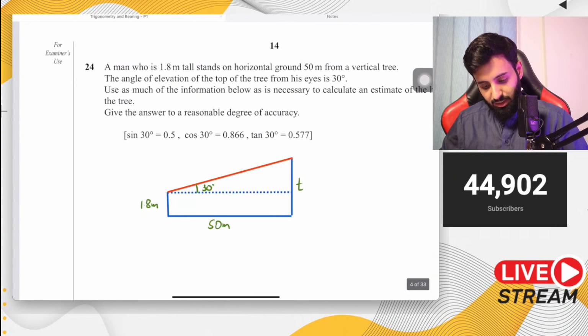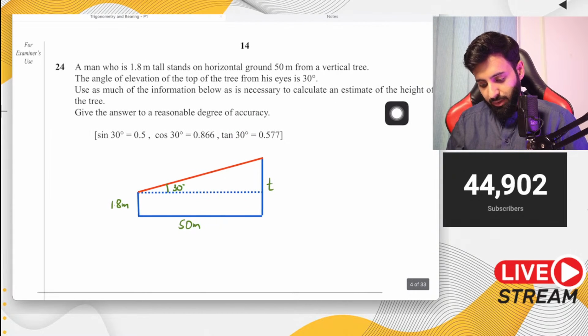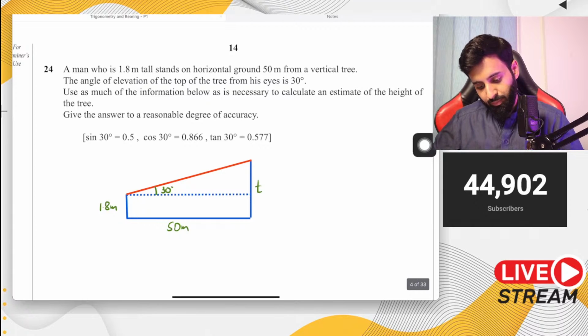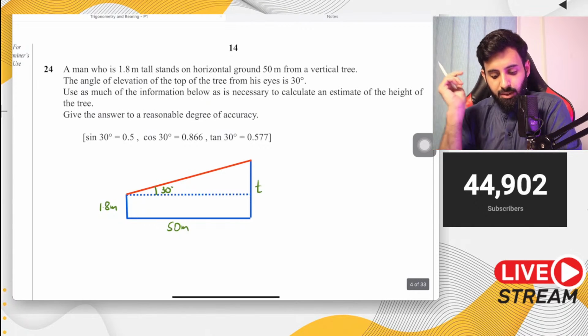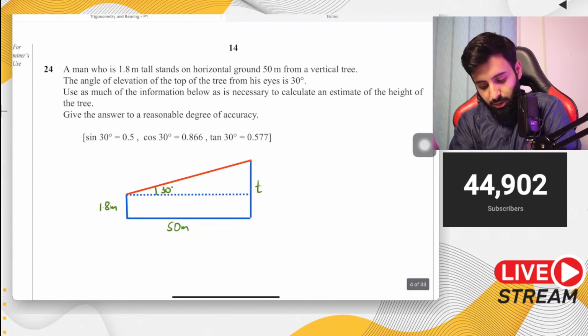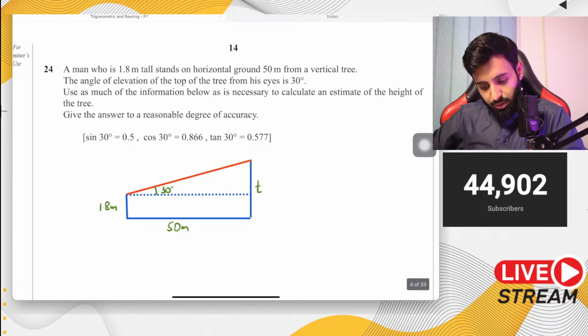The question says, use as much of the information below as necessary to calculate an estimate of the height of the tree. Let's see what we have to do over here. So basically, what information can we use over here? The information that we can use is sine, cos, and tan. So notice that the adjacent side is 50.